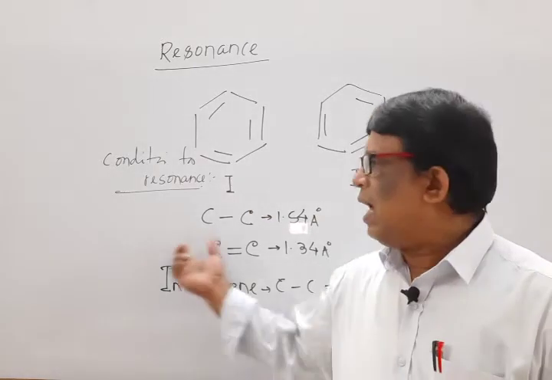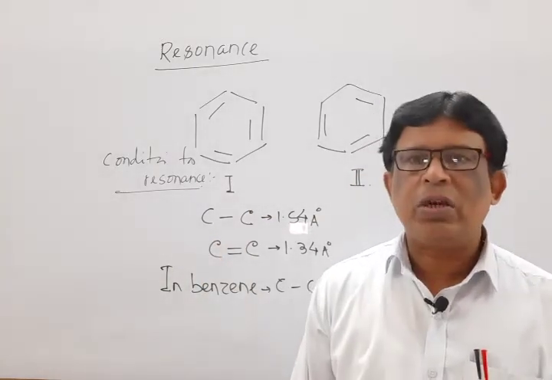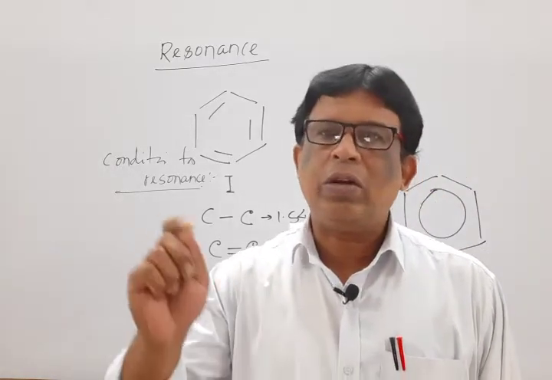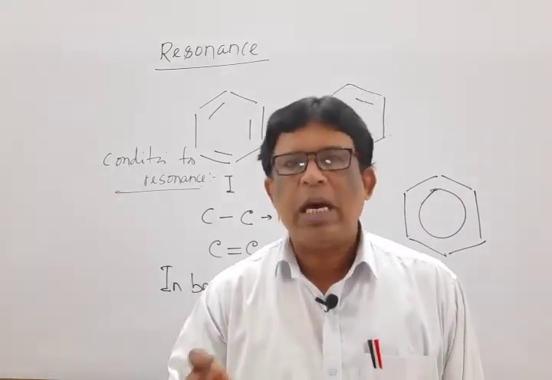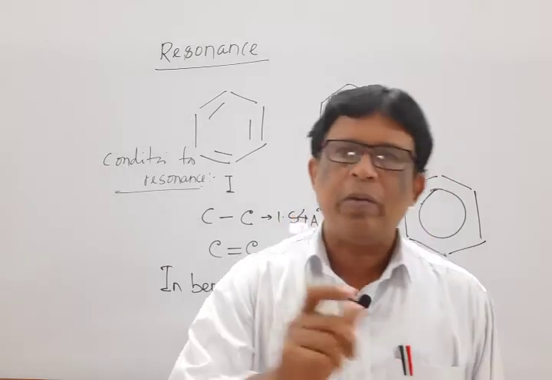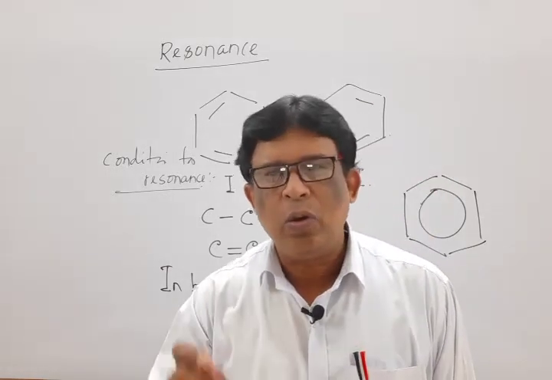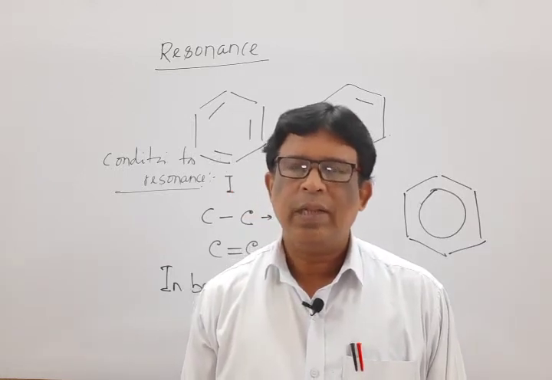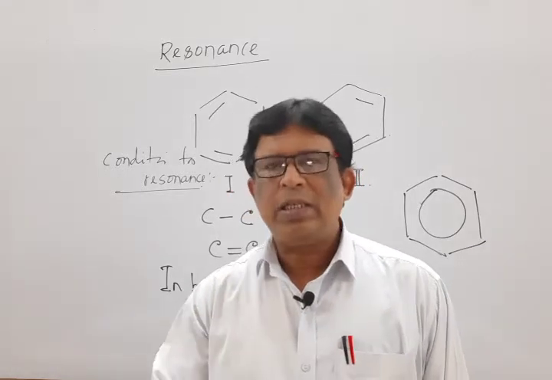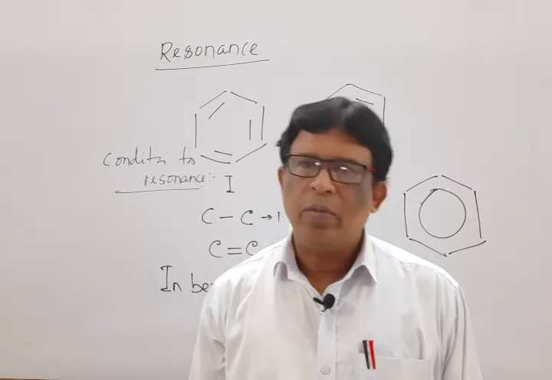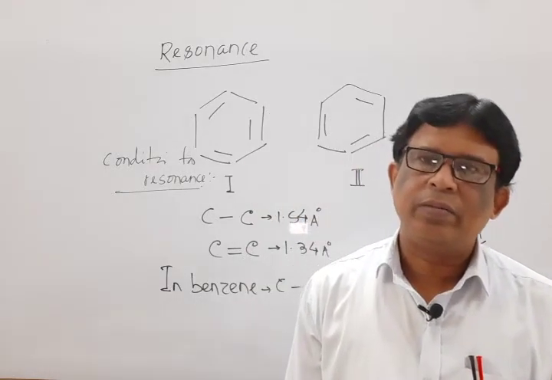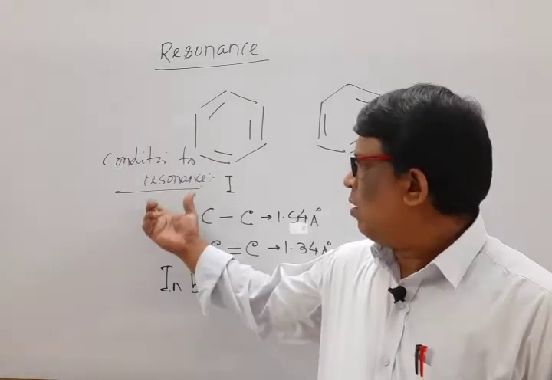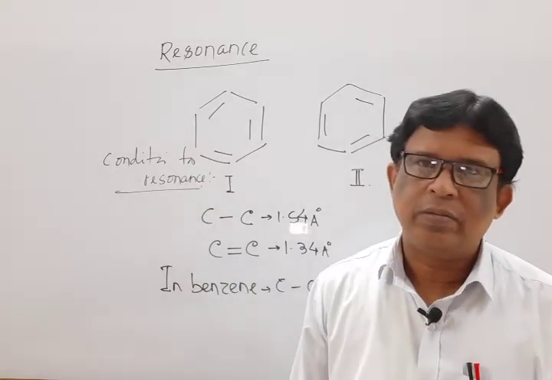Next, while writing the resonating structure, if negative charge is present on the more electronegative atom and positive charge is present on the more electropositive atom, then that one is closer to the actual structure. Next, the species showing the resonance must be cyclic and planar. These are some conditions for the resonance.